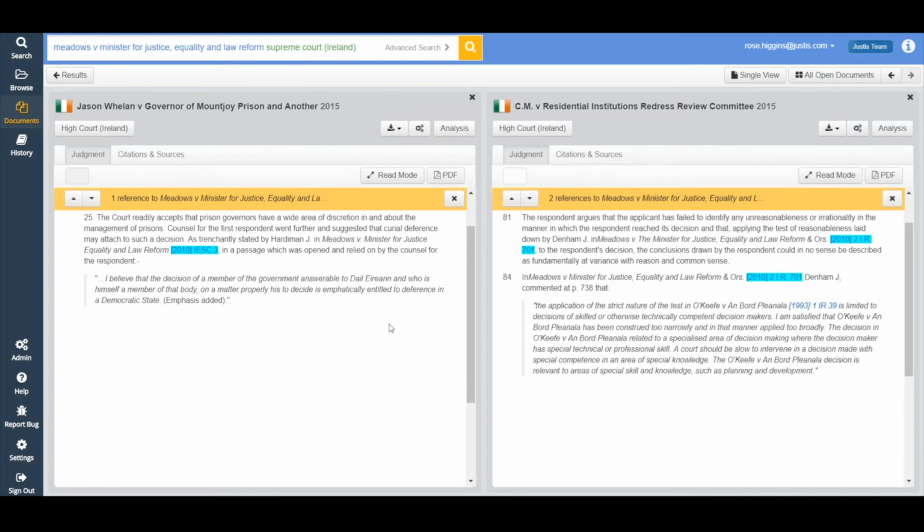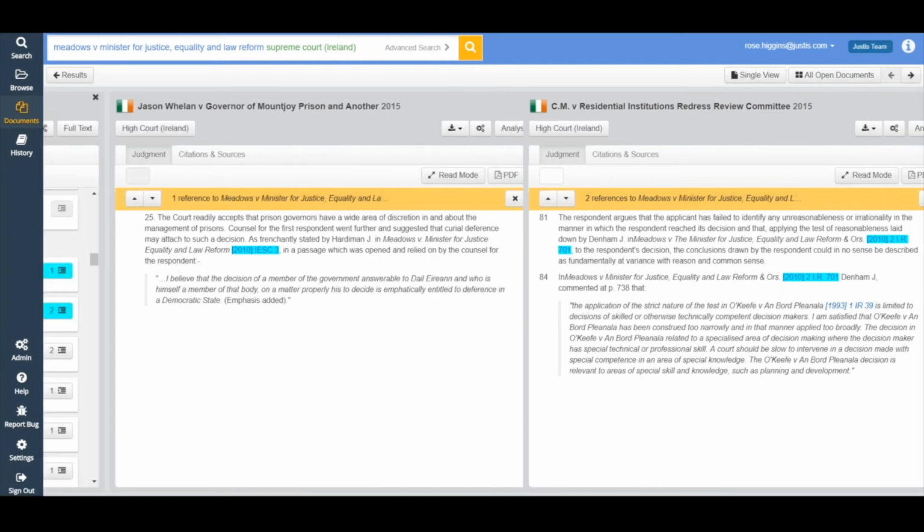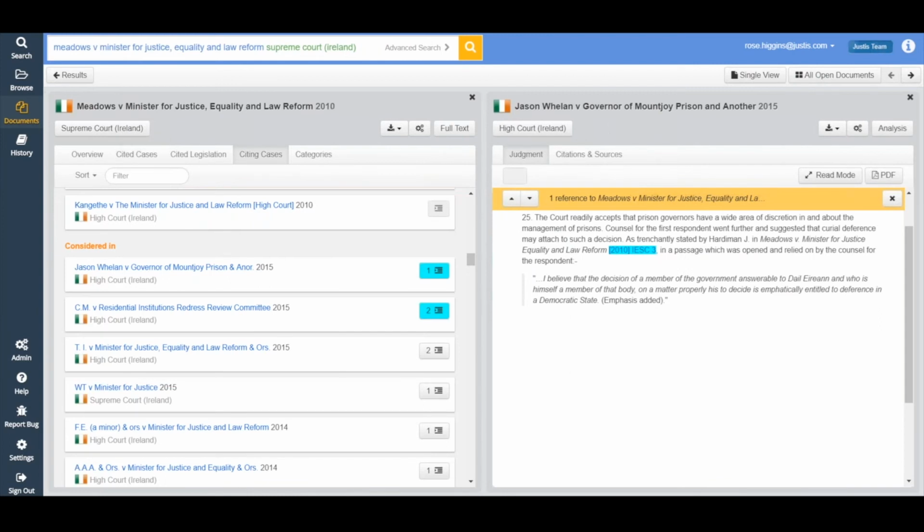Obviously, I can use these arrows to navigate, but I can also click on all open documents, and that will serve as a reminder to me of which cases I have open, and you can click on any of these to go to that case to see it as well. Now, I'm going to shut that case down for a second and just look at 2. Now, Meadows, you can see that the information we're looking at is the information that was on the left-hand side of the screen before we started looking at the multiple view.